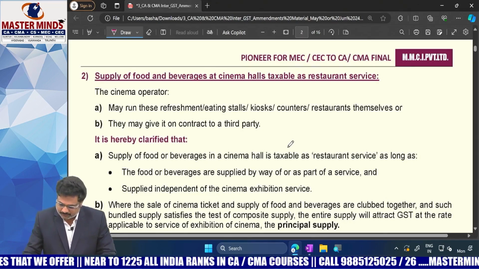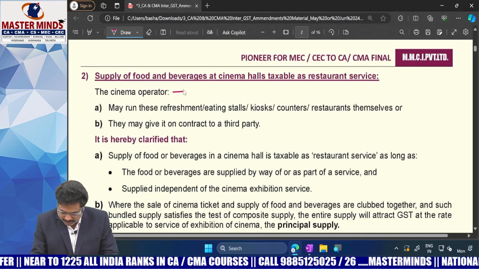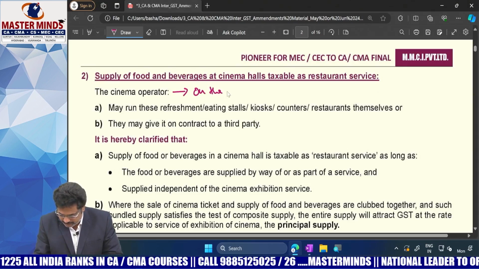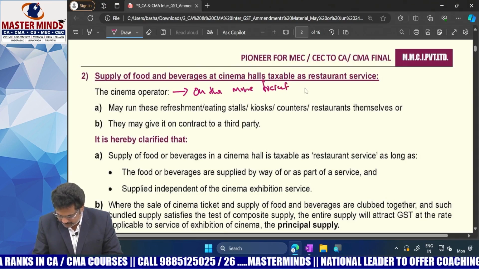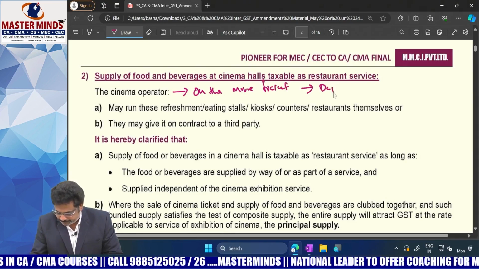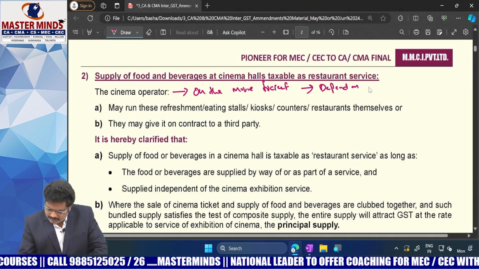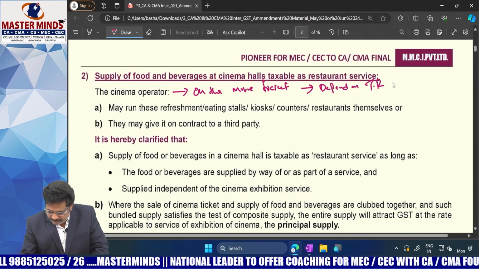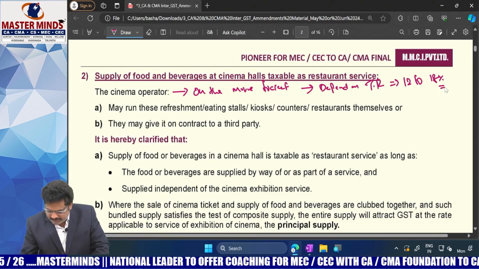With respect to movie theaters, the rate depends on the ticket rate and may vary from 12 to 18%.